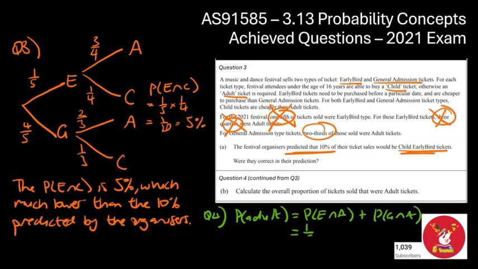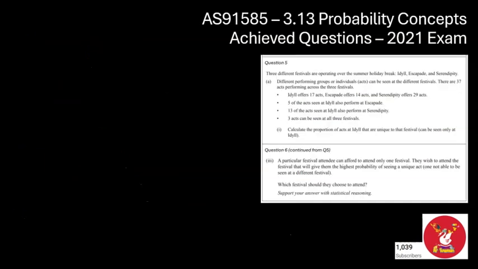So we've got 1/5 times 3/4. We're going to add on the next branch, which is 4/5 times 2/3. You can simplify that fraction, or you can bang it straight into the calculator, and I've got 0.6833, and that had a 4 decimal point rounding. Okay, we are now on to question number 5.